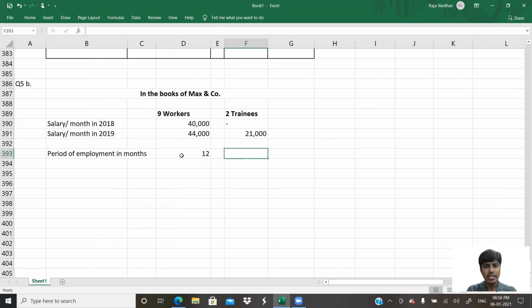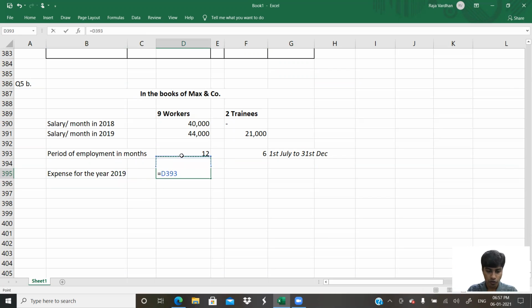How about these guys? These people work from July to 31st December only. They work from 1st of July to 31st of December. How many months is that? July, August, September, October, November, December. 5 in the head, 1 in the hand. After 5, 1, 6. 6 months. So first point, expense for the year 2019. How much is the expense for the year to be written in P&L account?